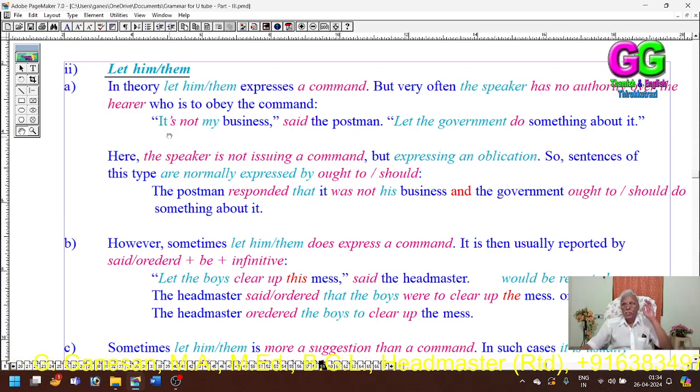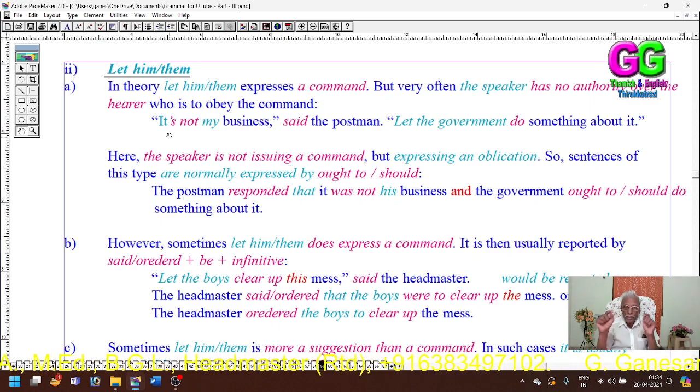See here, let's say a man asked something of a postmaster. The postmaster gives his reply for it. The man asks the postmaster to do something, but the postmaster says it is not my business, it is the business of the government.